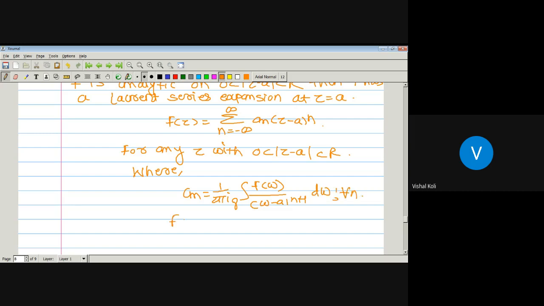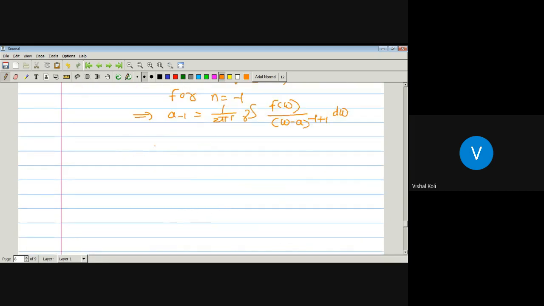So for n equal to minus 1, a of minus 1 is nothing but 1 upon 2 pi i integral over the curve gamma f of w divided by (w minus a) to the power (minus 1 plus 1), into dw. Here there is no need to say for all n, since we have taken a particular n equal to minus 1. So a of minus 1 is 1 upon 2 pi i integral over the curve gamma f of w divided by (w minus a) to the power 0, which is 1, into dw.